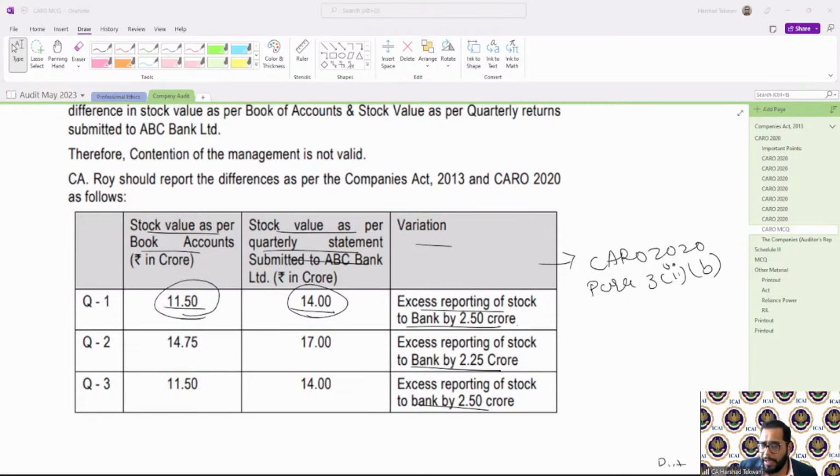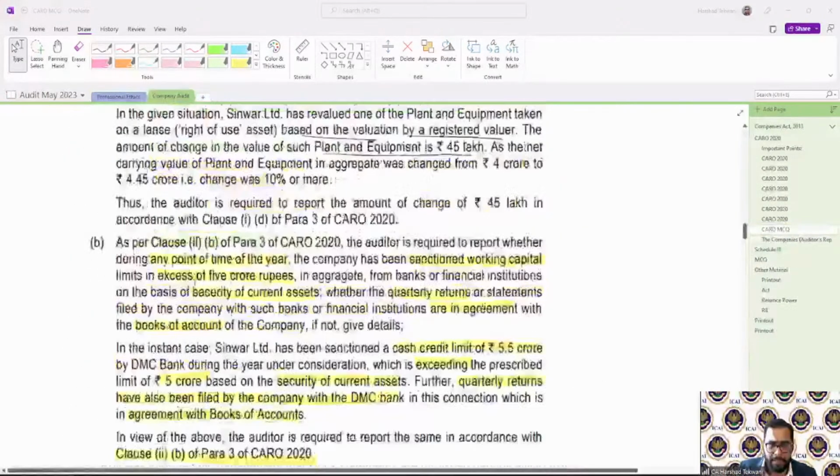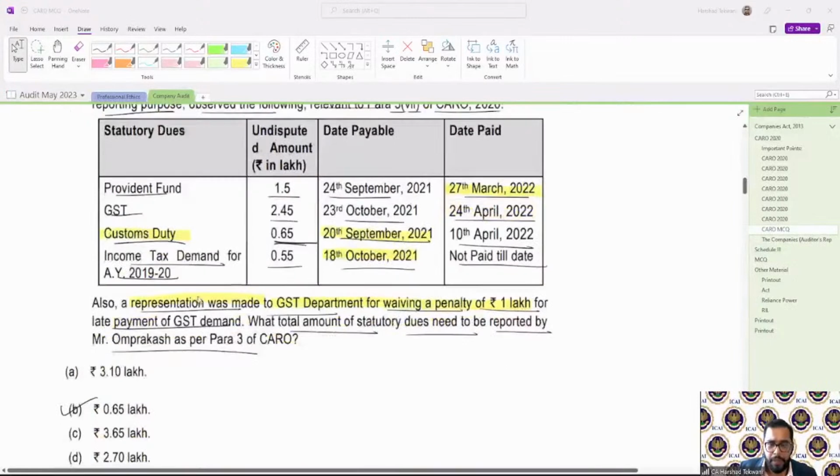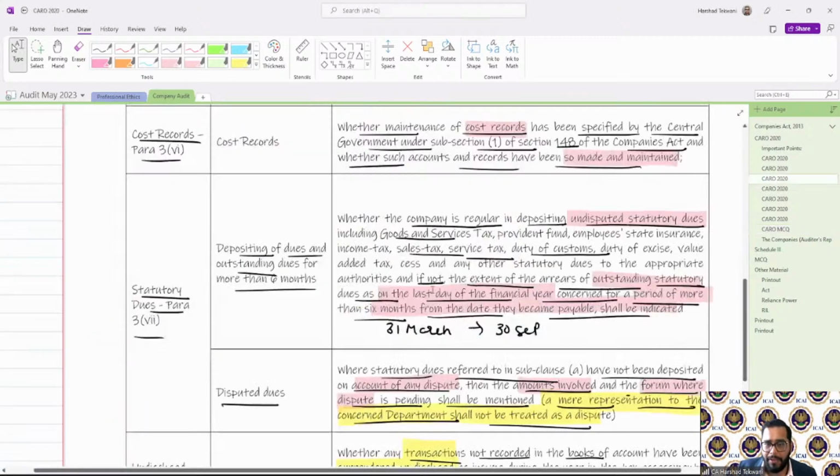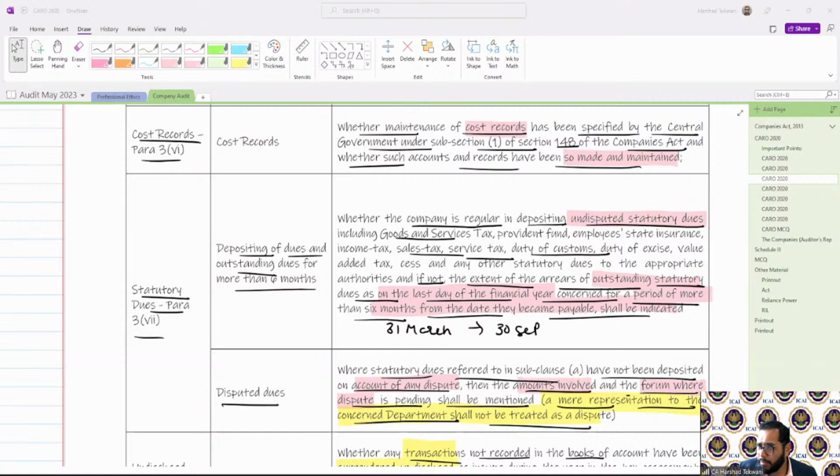There is one doubt with respect to the 6 months criteria. What is the provision? As on the last day of the financial year, for a period of more than 6 months, if it is outstanding, then I need to report the same. Which amount is outstanding for more than 6 months on the last day of my financial year?